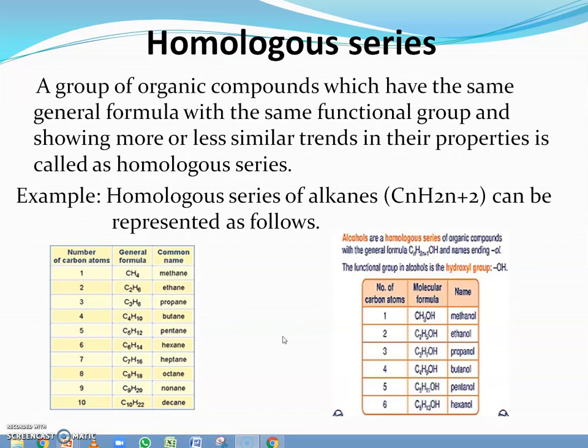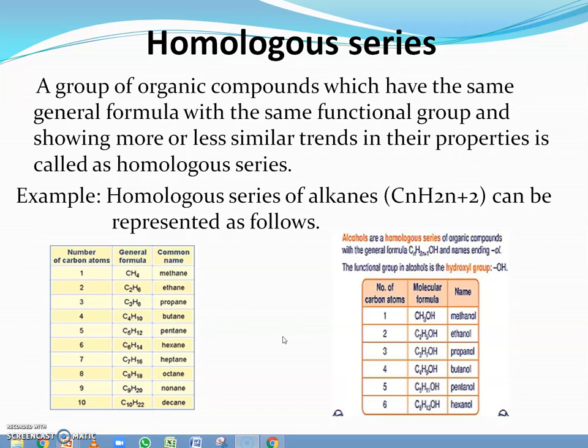Alcohols are a homologous series of organic compounds having general formula CnH2n+1OH and their name ends with OL. Here you can see 6 members of the alcohols, that is methanol, ethanol, propanol, butanol, pentanol and hexanol. Now these 6 members can be derived by using their general formula, that is CnH2n+1OH.